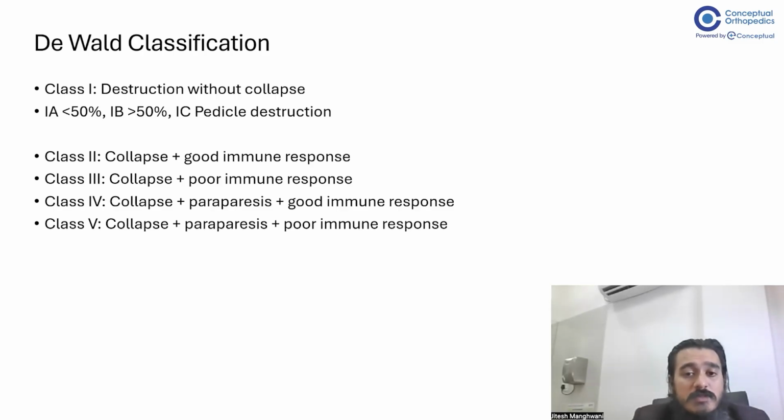Class 3 is collapse with poor immune response. Now, class 4 is when there is collapse, deficit, paraparesis, and good immune response. Class 5 is collapse, paraparesis, poor immune response. So, depending on whether the neurology is intact or not, the patients may be in class 2 or 3 or 4 and 5 types. If there is no deficit, they are in 2 and 3. And if there is deficit, they are into 4 and 5. So this is how Divers gave a very beautiful classification, I would say, which makes us understand about the neurology, the response to the treatment, and the deficit also.